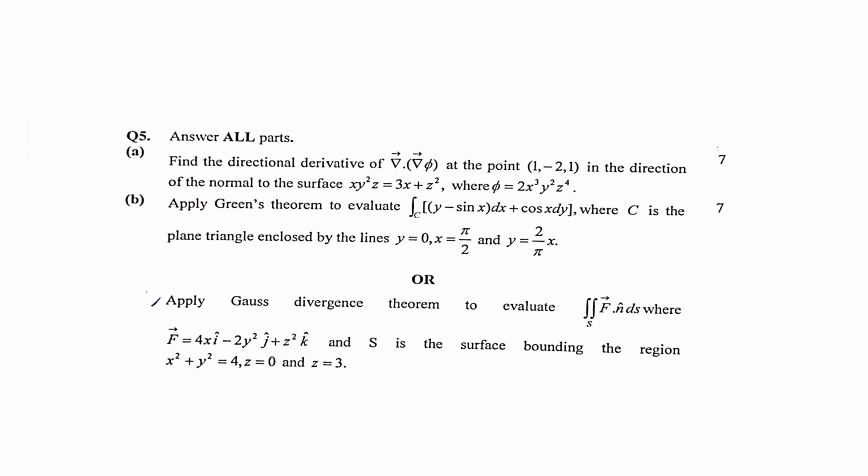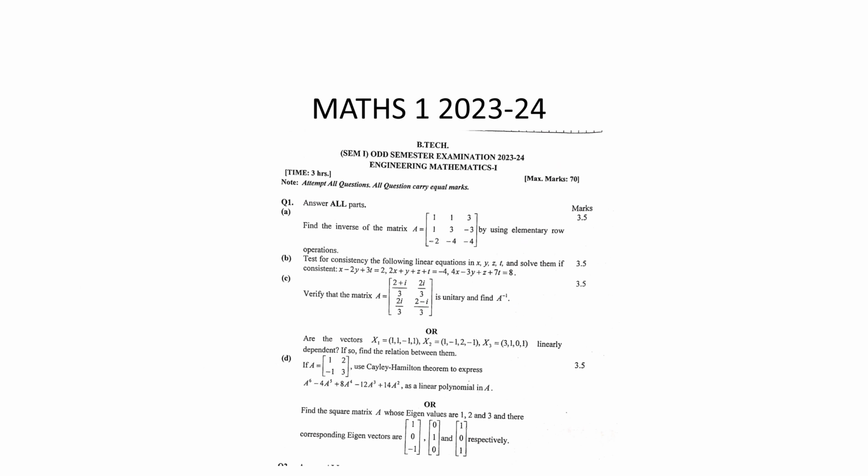So I have said to you that Green's theorem and Gauss divergence are the most famous. They have been repeatedly asked for 3 years, as you can see from the last 3 years' papers. The Gauss divergence theorem has always been there, and Green's theorem is there, Stokes theorem is there. These are the important things, so you can definitely go for them because Gauss divergence is the favorite of the teachers.